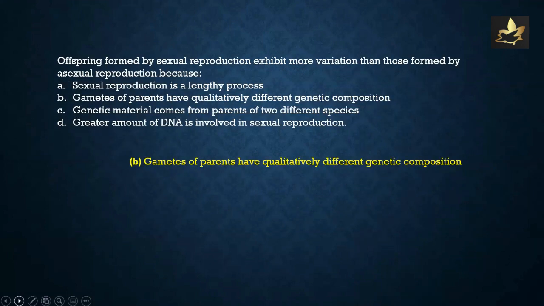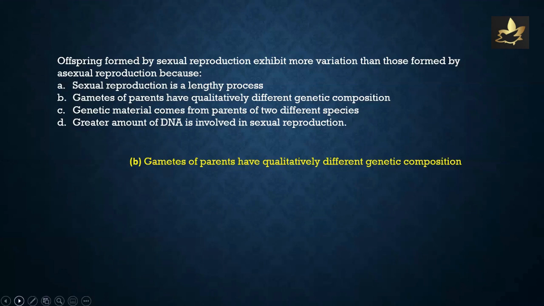Offspring formed by sexual reproduction exhibit more variation than those formed by asexual reproduction because sexual reproduction is a lengthy process. Gametes of parents have qualitatively different genetic composition. Genetic material comes from parents of 2 different species, or greater amount of DNA is involved in sexual reproduction. As the gametes of parents have qualitatively different genetic composition, offspring formed by sexual reproduction exhibit more variation than those